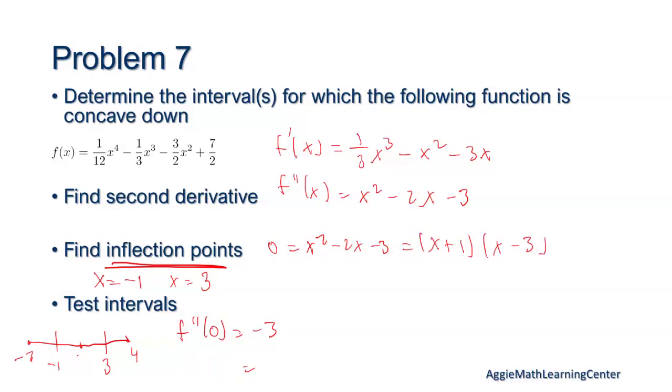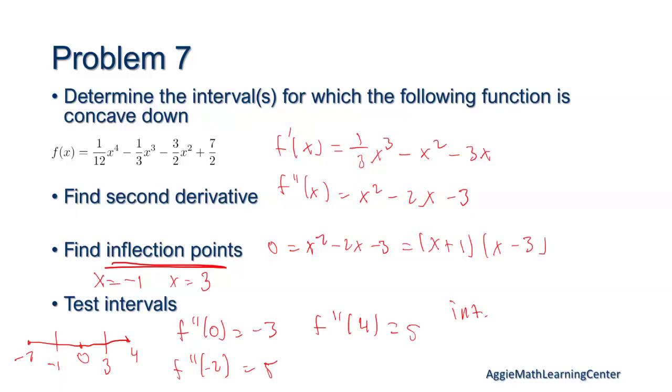So let's test -2, and then this will be our point. So f double prime of -2 is going to give me 4 minus 4. Right? -2 squared is 4. Oh, that's 8 minus 3, so that'll be 5. And f double prime of 4 is 16 minus 8, so that's 8 minus 3, which will also give me 5. So then we know the interval.